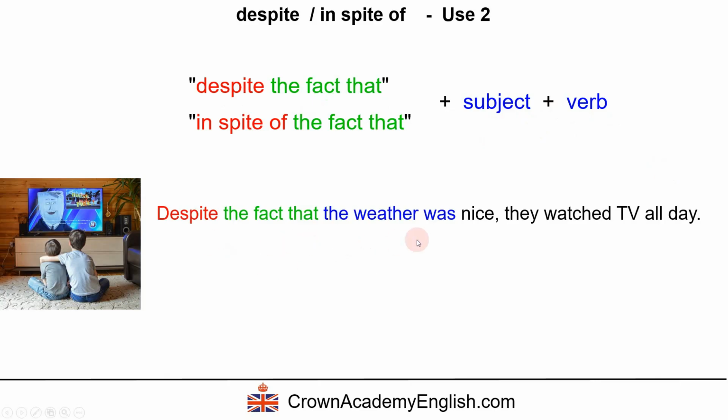Despite the fact that the weather was nice, they watched TV all day. Okay, so this is the surprise. This is surprising because of this. It's surprising that they wanted to watch TV all day because the weather was so nice outside. Despite the fact that the weather was nice. So this is the same as saying, we could also say, although the weather was nice, or even though the weather was nice, they watched TV all day. It's the same.